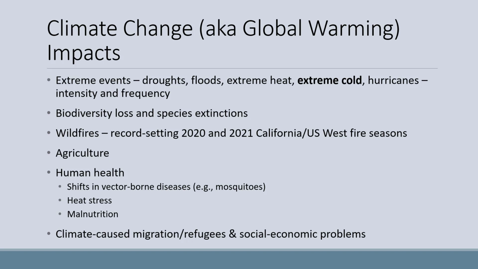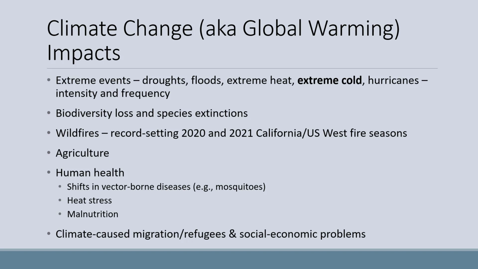Increases in hurricane intensity and frequency is also an effect of climate change that falls in the extreme event category. Biodiversity loss and species extinctions due to shifting climates is another impact, as is increased wildfires. Agriculture is being impacted by climate change as temperature and precipitation regimes shift. Human health is also affected.